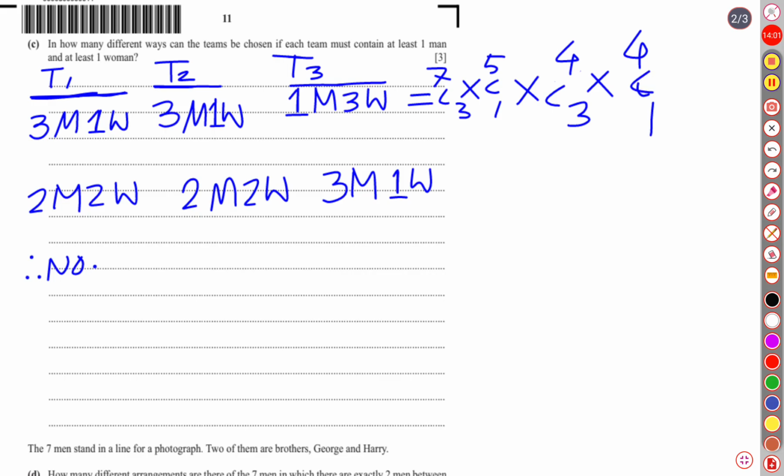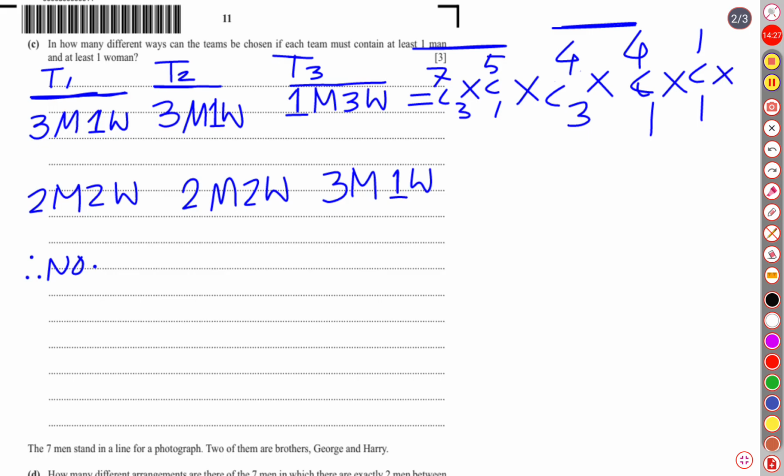This was the first team and this is the second team. Then for the third team, how many men are left? 3 plus 3, 6 went away. Sorry, 6 has gone away, so there remains only one man. So from 1 we are choosing 1, 1 choose 1. And let's see women.